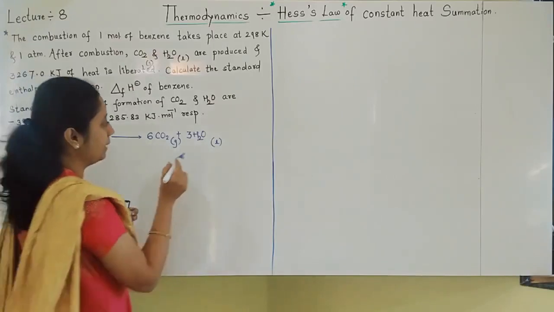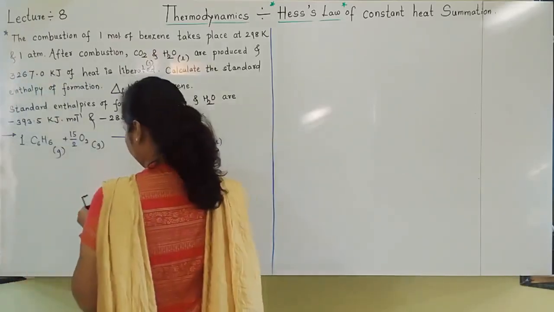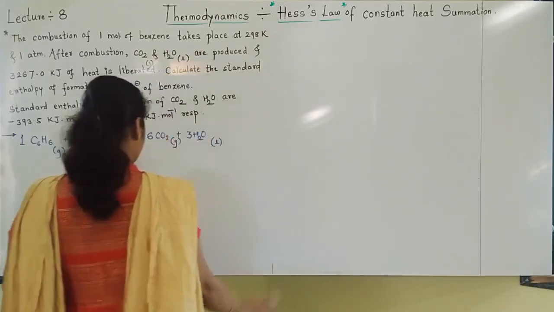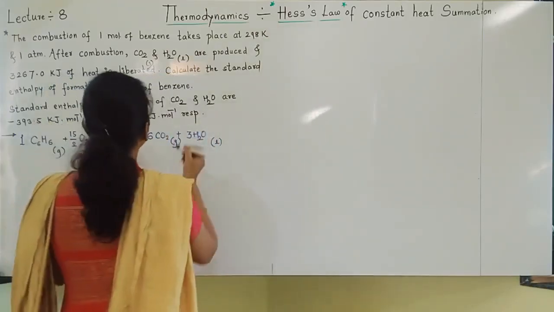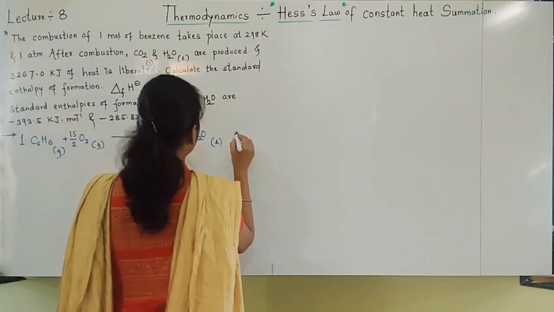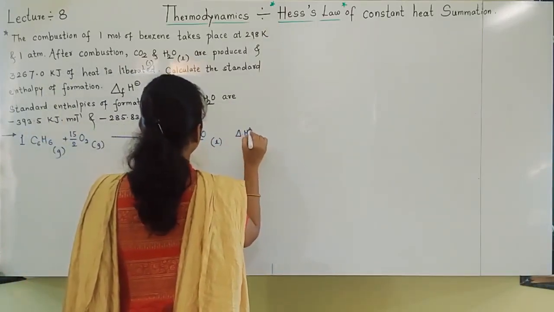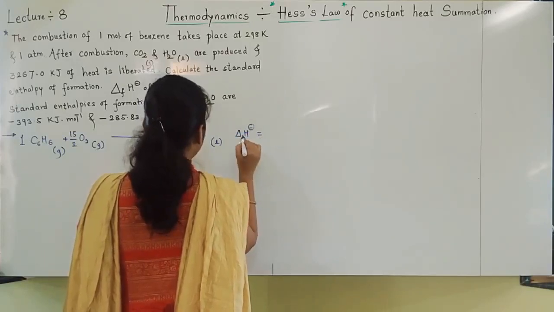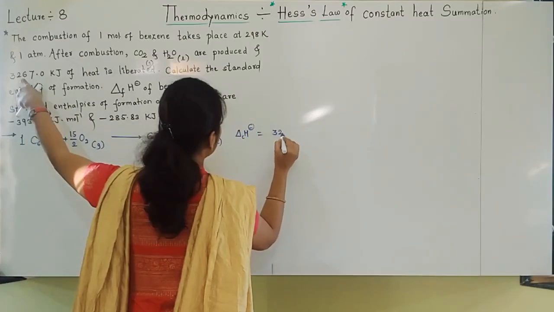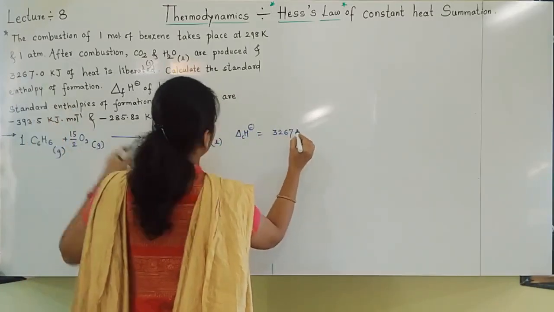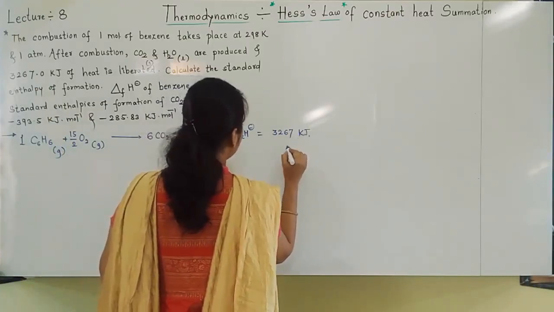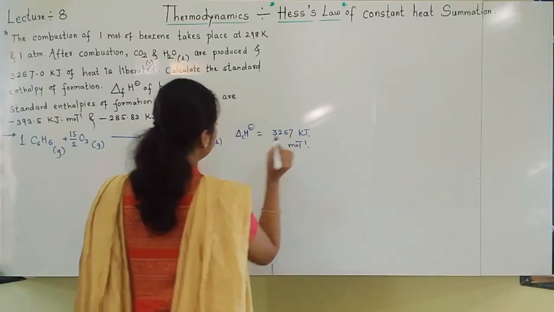During this, what has happened? It is given that this much big amount of heat is liberated. So I will write down delta H value for this combustion reaction as 3267 kilojoule per mole. Of course, kilojoule per mole.